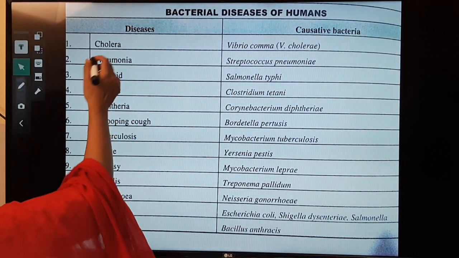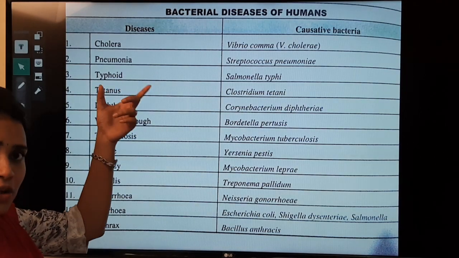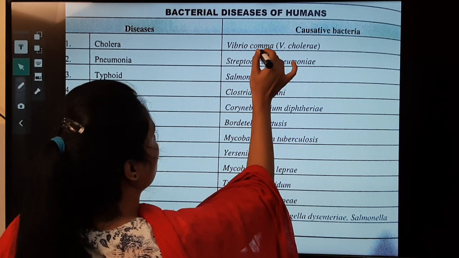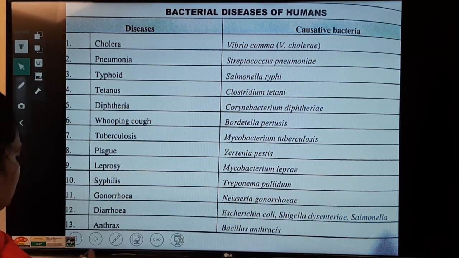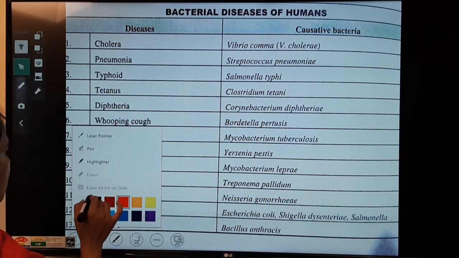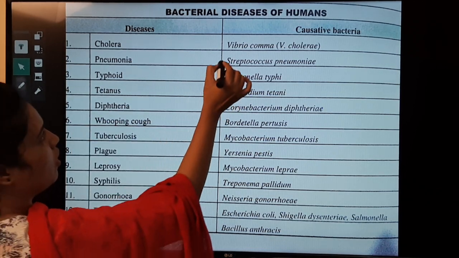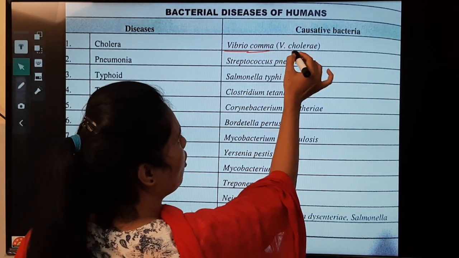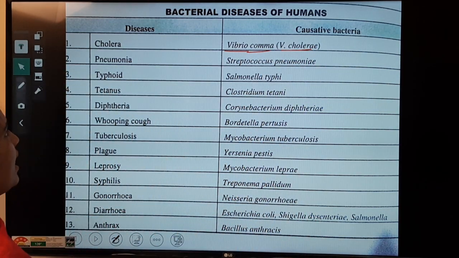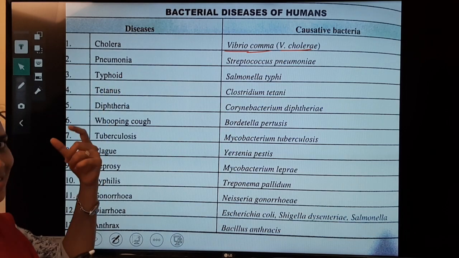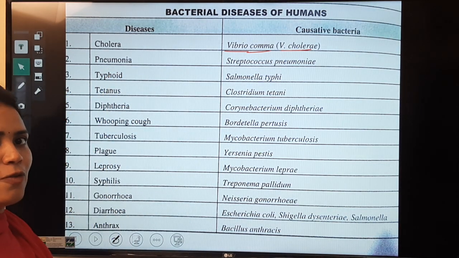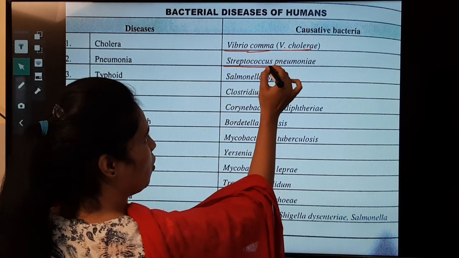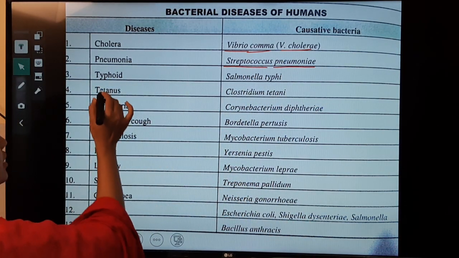Okay, see, first one is cholera. The causative agent of cholera is Vibrio cholerae. Okay, I will take a pen here. Can everybody see this? Vibrio coma or Vibrio cholerae. Next one, you have already learned, that is pneumonia. The causative agent for pneumonia is Streptococcus pneumoniae. Okay, next comes typhoid.